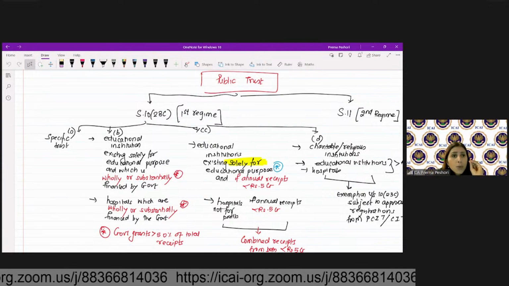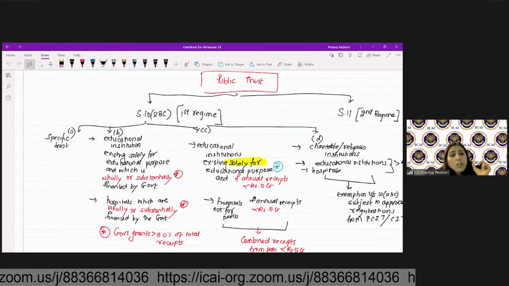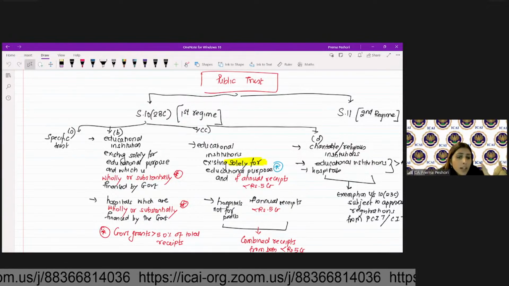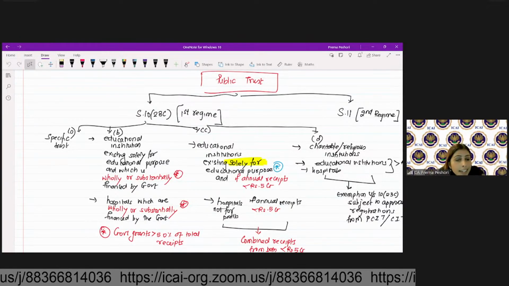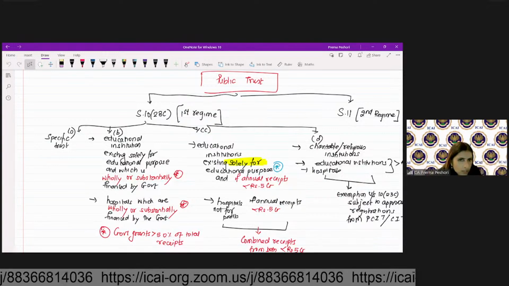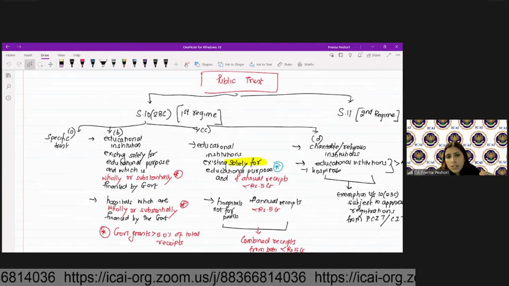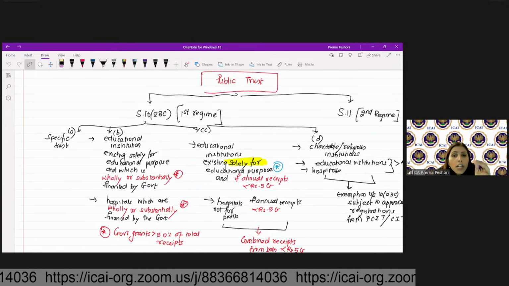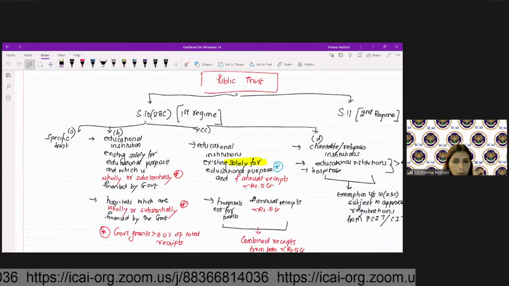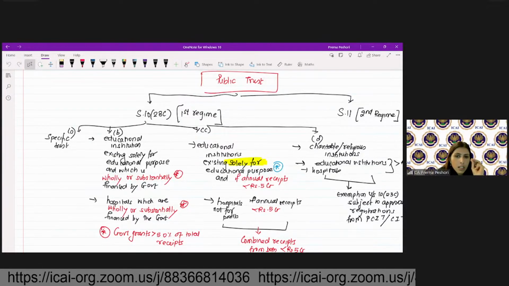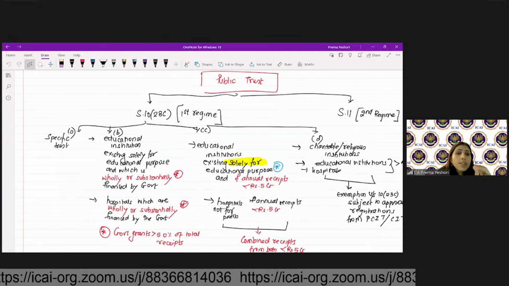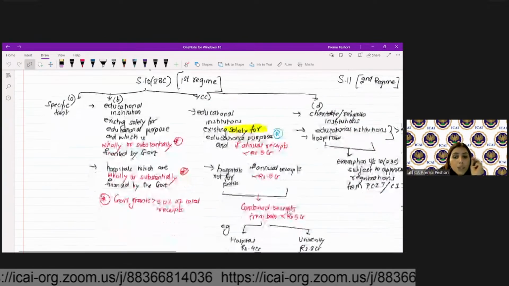Unconditional meaning that you don't need to satisfy any condition. What is wholly or substantially financed by government? The government grants are greater than 50% of my total receipts. Third category is educational institutions existing solely for educational purpose, if their annual receipts are less than rupees 5 crore.